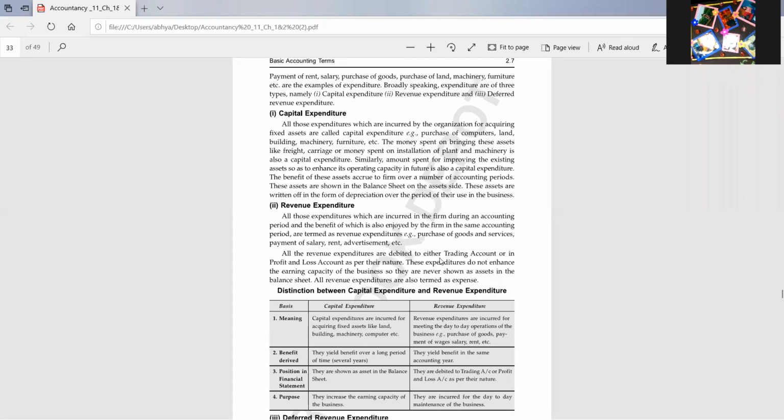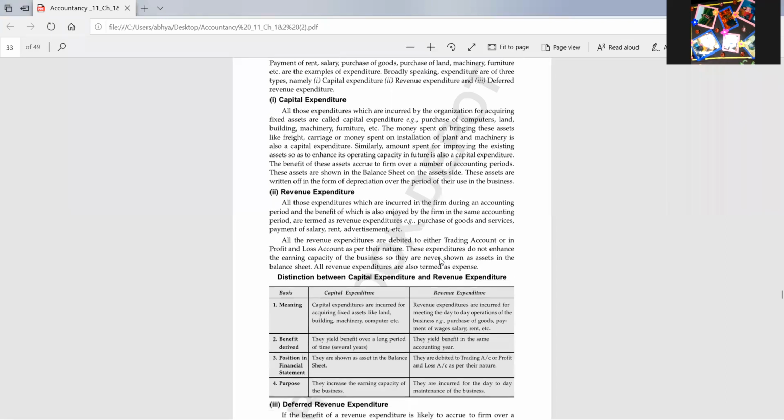Whenever we purchase any fixed asset, the amount spent on purchasing that asset will be known as capital expenditure. For example, you have purchased land costing rupees 5 lakh. Payment of that 5 lakh will be capital expenditure, and in return the land will become your asset.